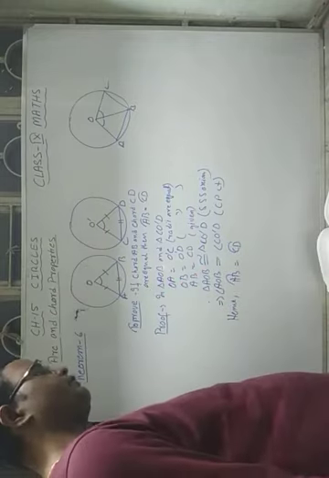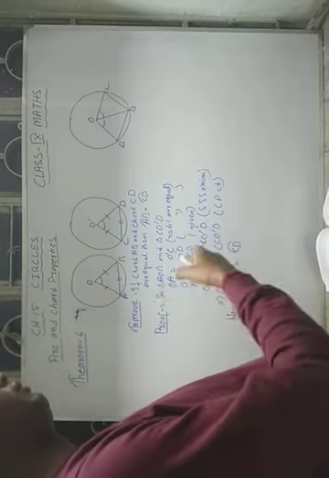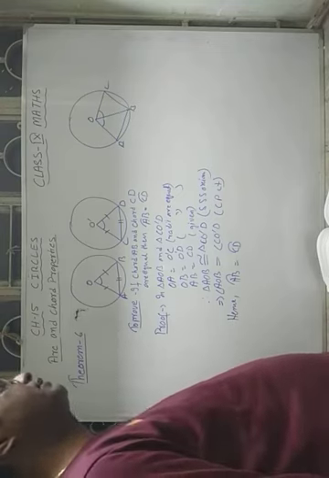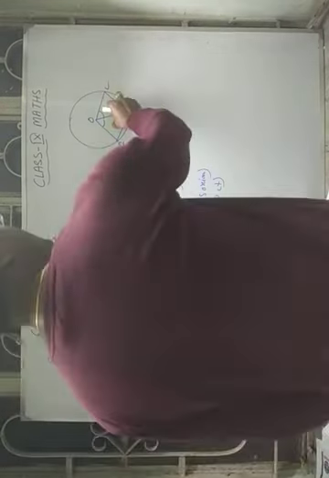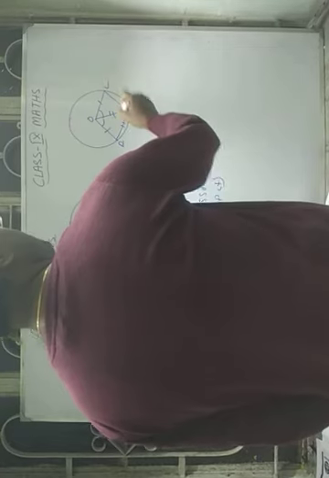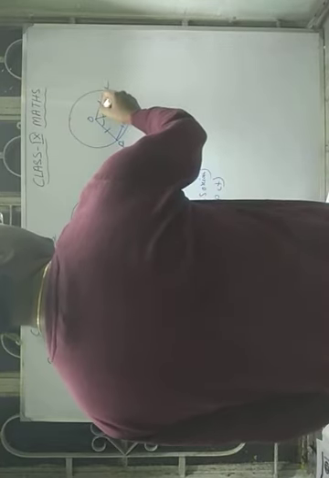From the concept that I have taught you in the initial stage of our video class, here also, in the same circle, the radii are equal, this side is common, and these chords are equal. That means by CPCT these two angles are equal. So angle AOB is equal to angle BOC. That means the arc subtended by angle AOB, which is arc AB, is equal to the arc subtended by angle BOC, which is arc BC.